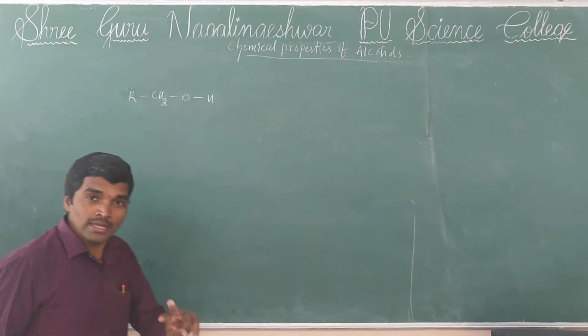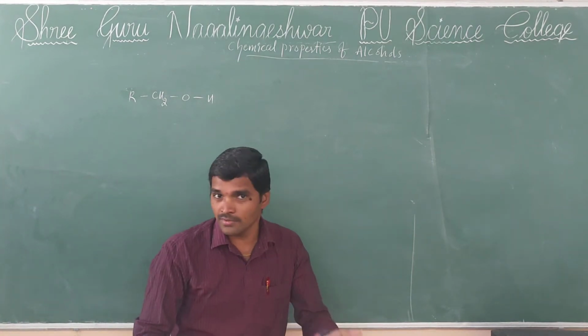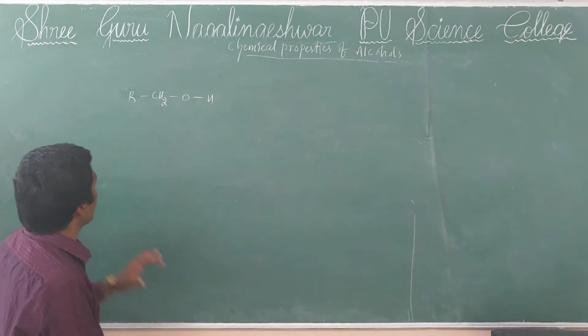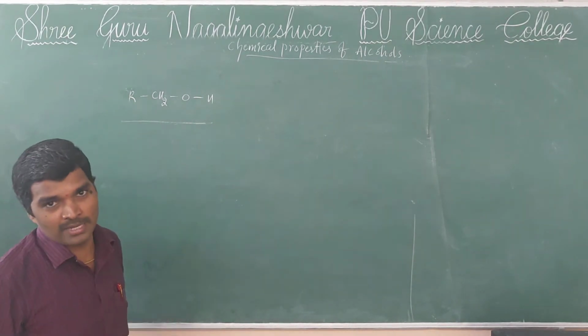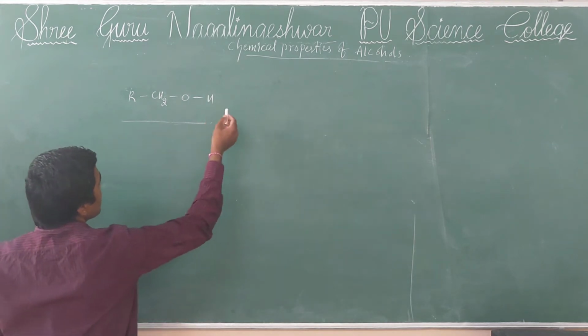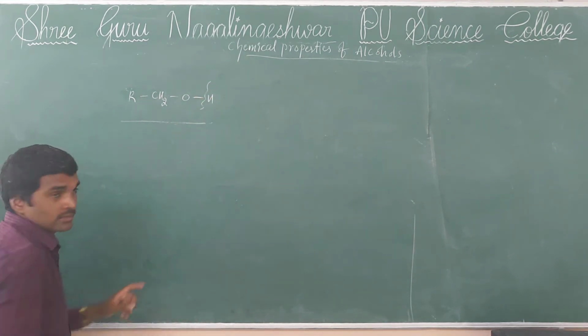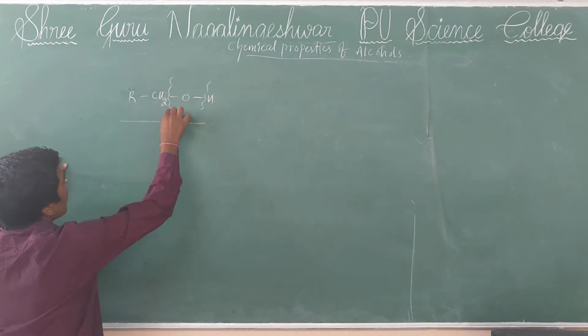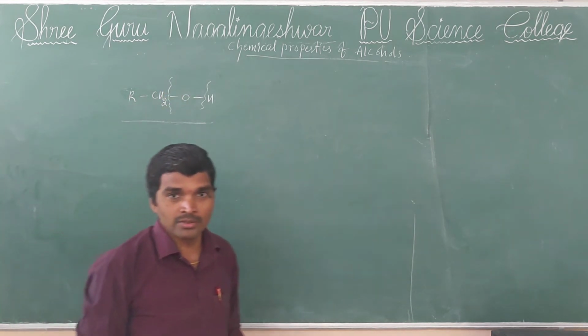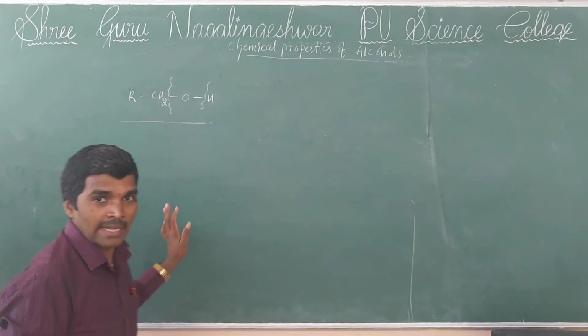That's why alcohols act as electrophiles as well as nucleophiles. So in alcohols two types of reactions take place: first, the cleavage of the OH bond, and second, the cleavage of the CO bond.